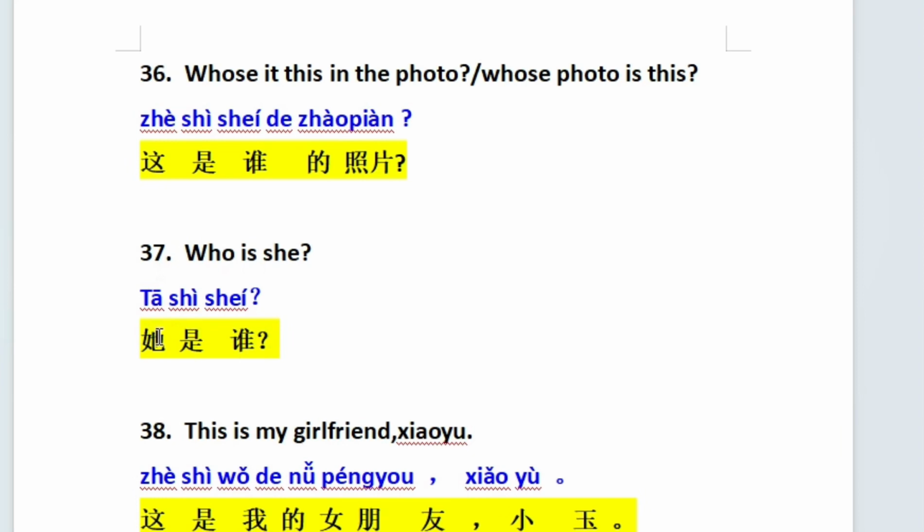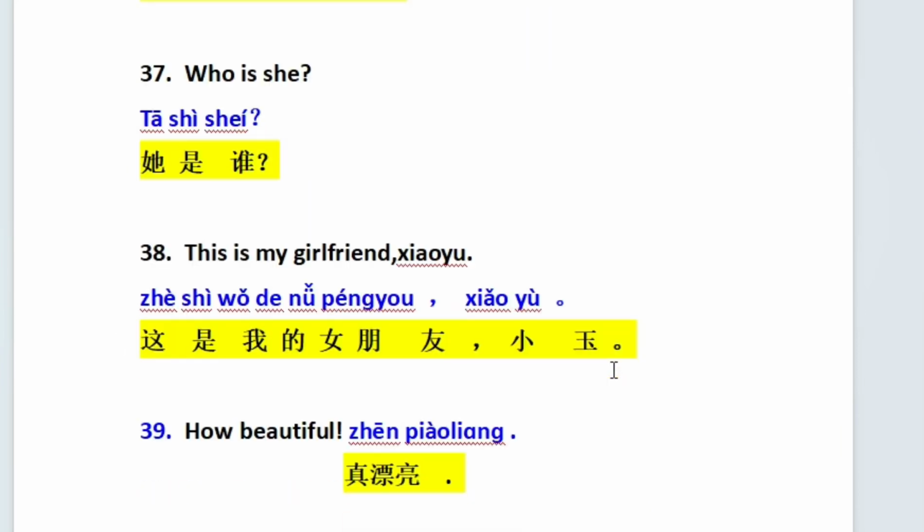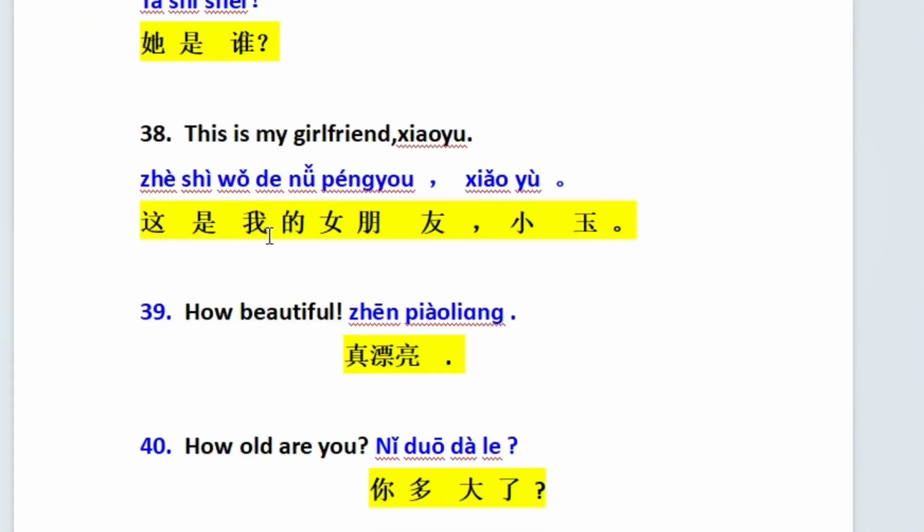This star is for she. So 她是谁？Who is she? Then 38 is 这是我的女朋友小玉。Which means this is my girlfriend 小玉。Then 39 真漂亮 which means really beautiful.